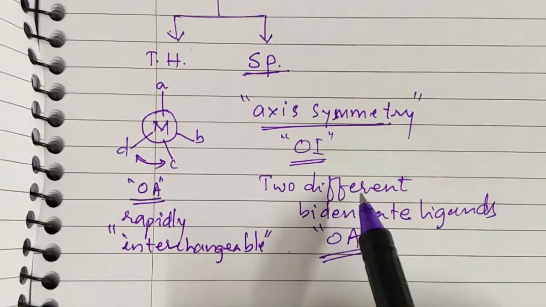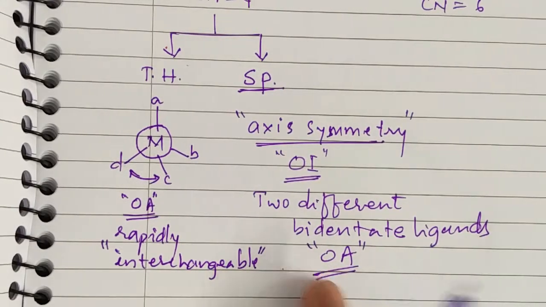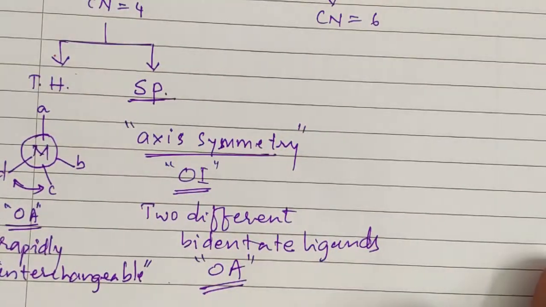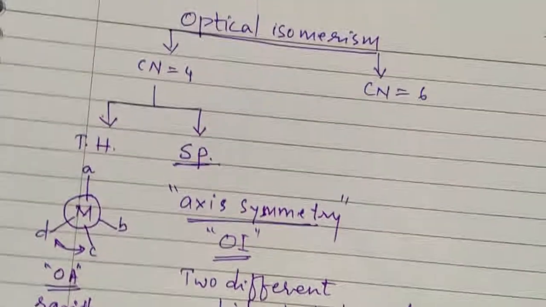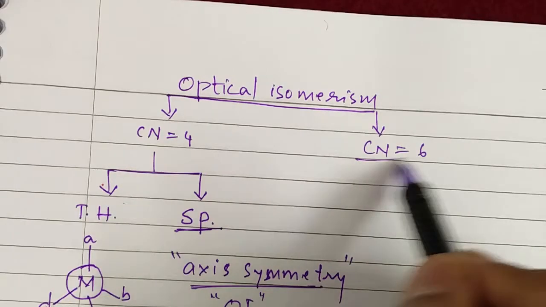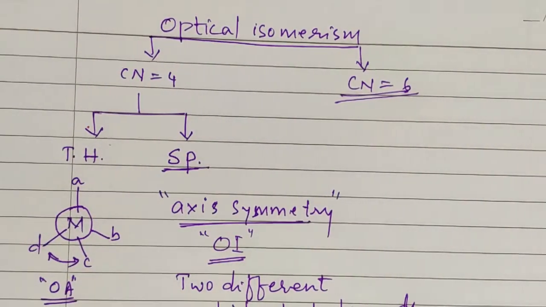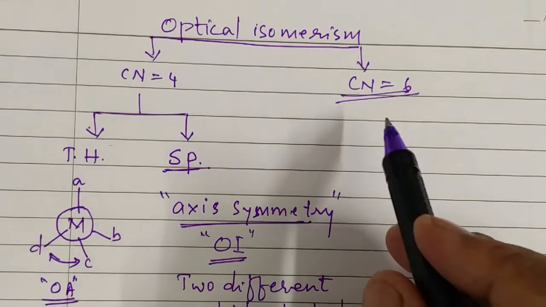But it is also not there for our syllabus, and hence let us not go into details of this. Okay. For our 12th class syllabus, optical isomerism with respect to compounds having coordination number 6, it is there for our syllabus. So let us discuss that now.